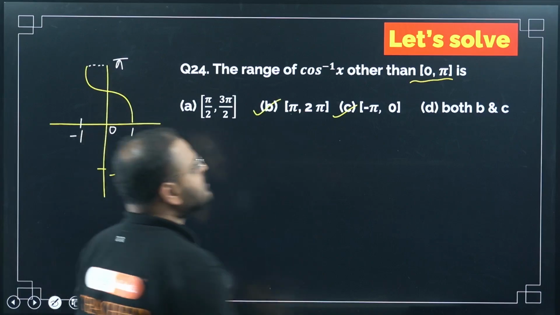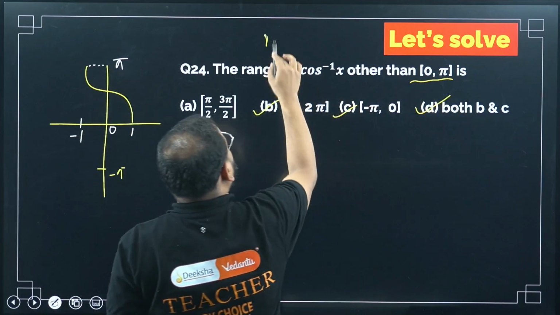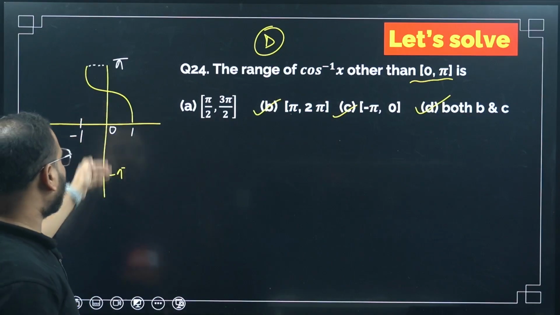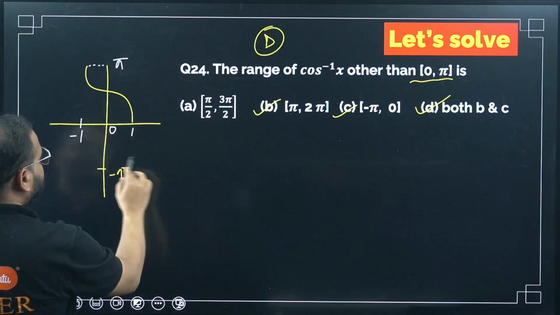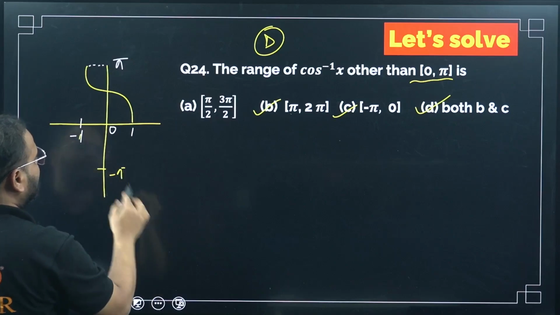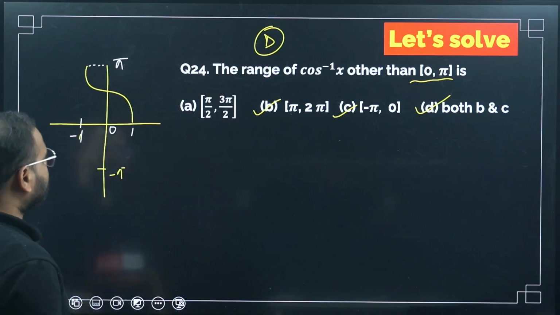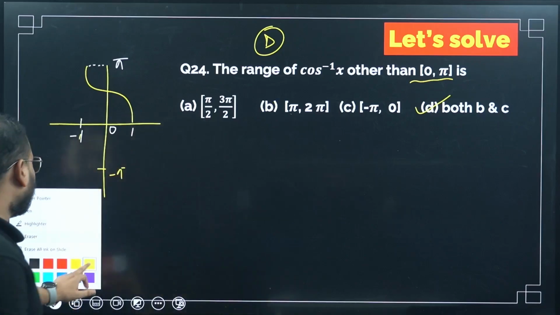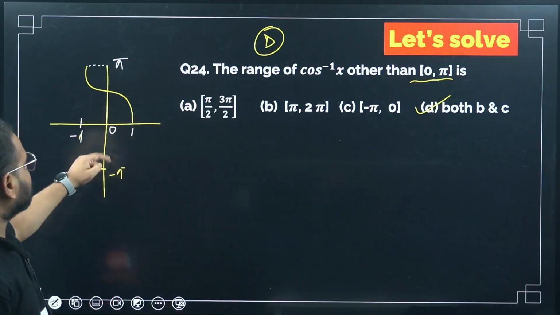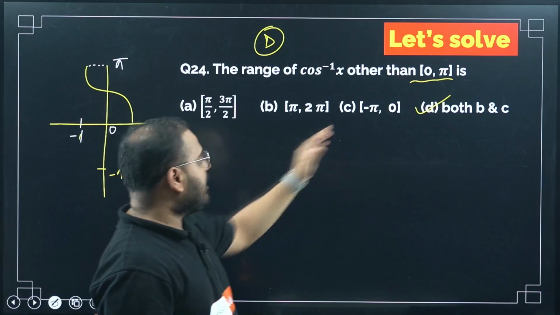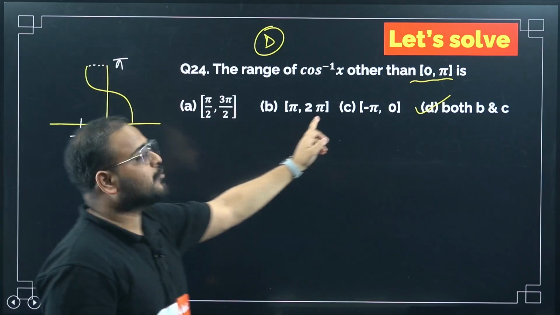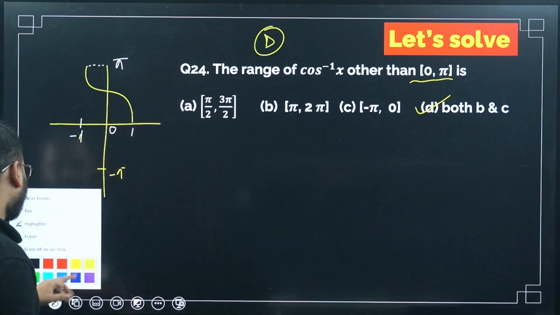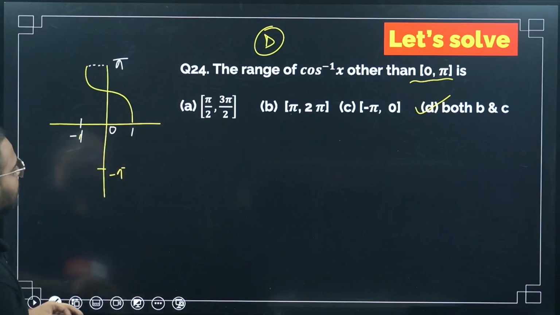Both of them are correct, so option D is correct. This is the principal branch, but I can have this branch before and after also. Not just B, not just C, both of them are possible. Before will be minus pi to 0, and after will be pi to 2 pi. So option D. Okay, let's move on.